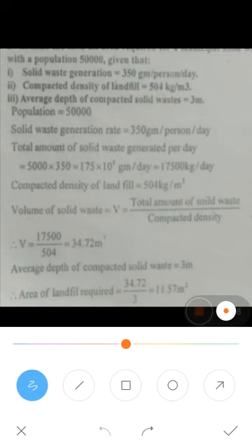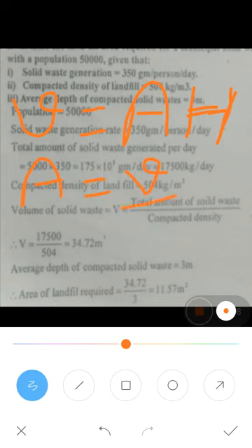But you need to find out the area. How to find the area? We know that volume is equal to area into height, or depth, whatever you take. So area is equal to volume divided by depth or height. Don't forget this formula.